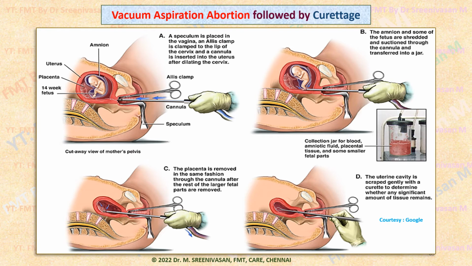So we have to ensure that no other part remains and that the abortion is complete after this vacuum aspiration. A gentle curettage can be done to remove any retained products. So vacuum aspiration abortion is generally done in the first trimester, replacing the dilatation and curettage.